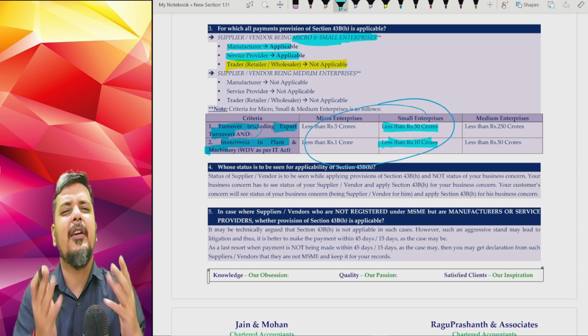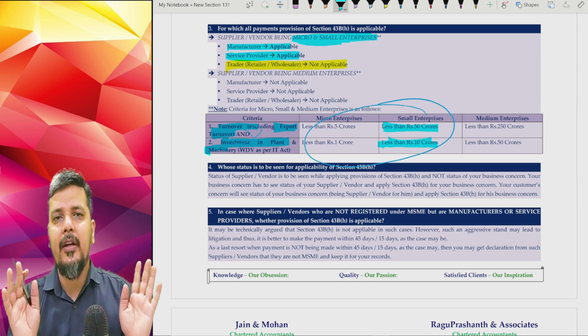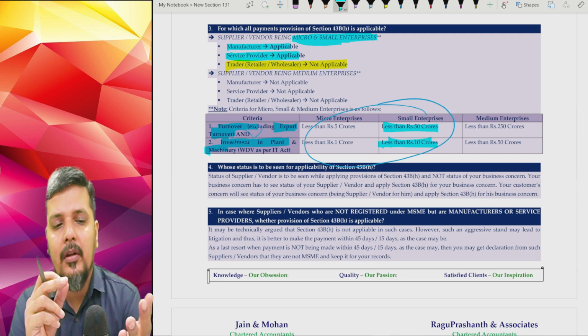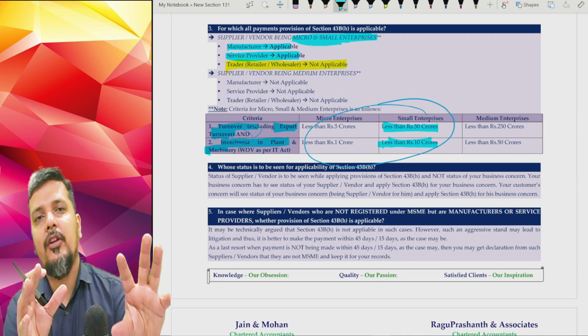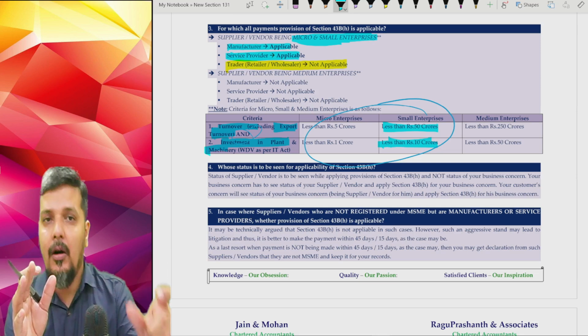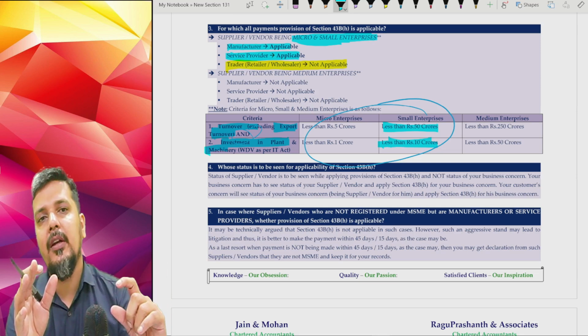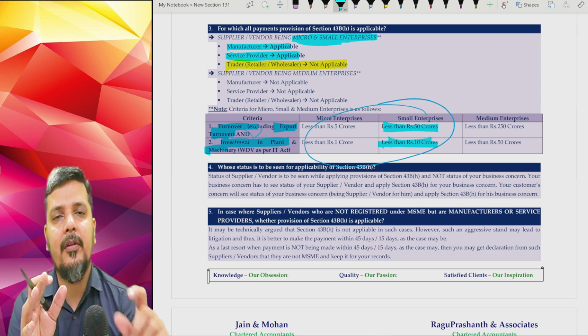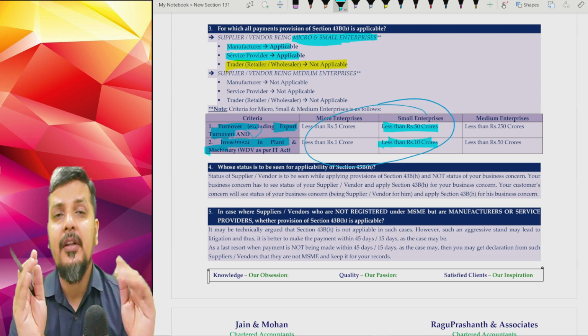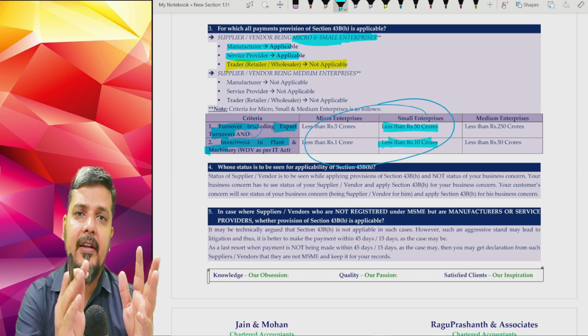It depends. But you need not worry who's micro, who's small. If it is either micro or small, how to find out? See their turnover. It should be less than 50 crores. Don't count your export turnover. Also see their investment. It should be less than 10 crores in plant and machinery, written down value of your IT act. If both of them is satisfied, then it is micro or small.